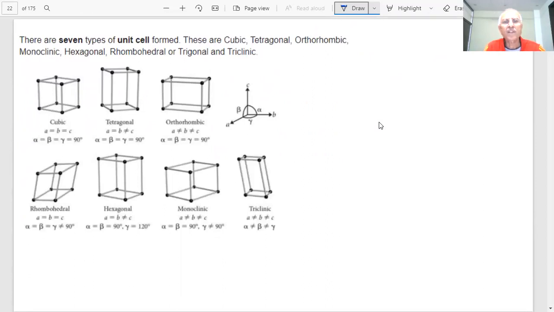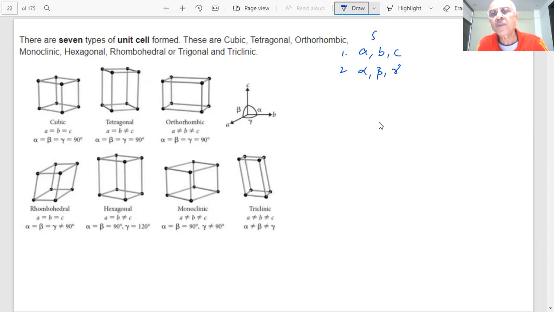And student, it has been found that a total of 7 types of unit cells are formed. How many? It is a question of mathematics, geometry, when we try to make unit cells. How many are possible? Here, with the different characteristics, you have A, B, and C, and three angles, alpha, beta, and gamma.